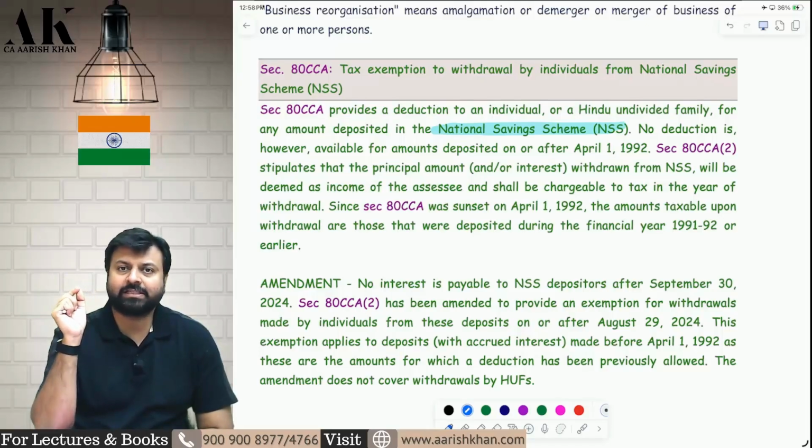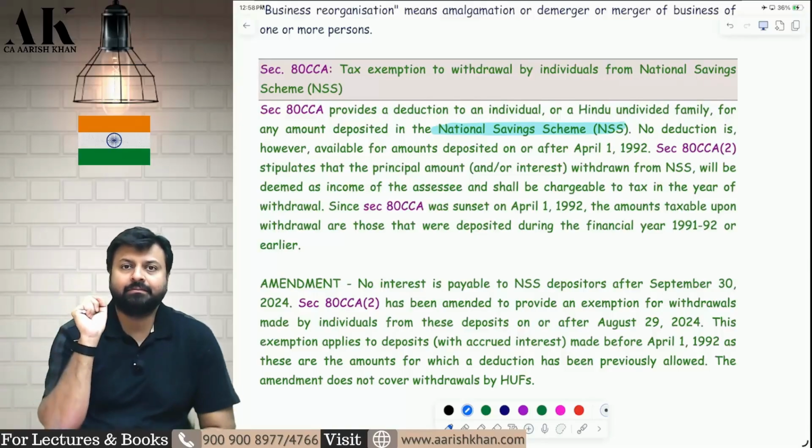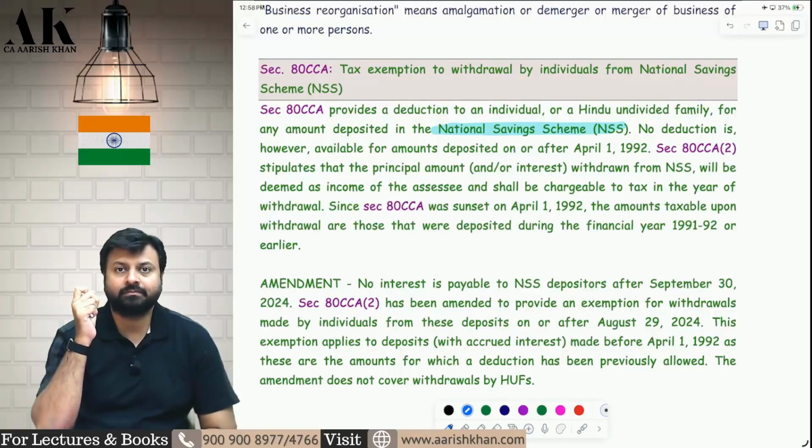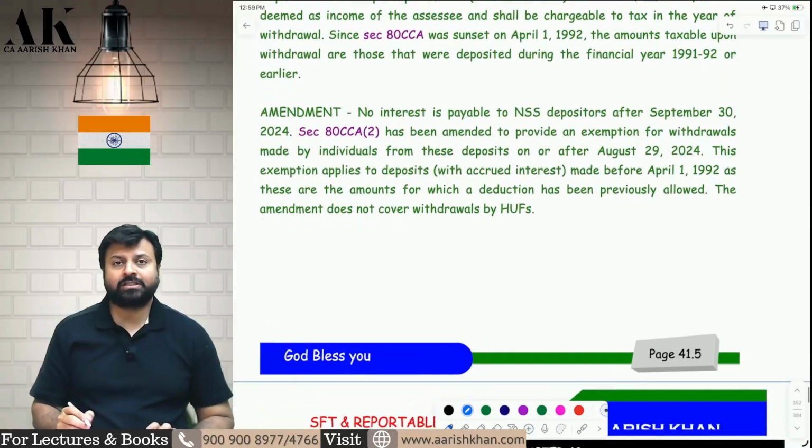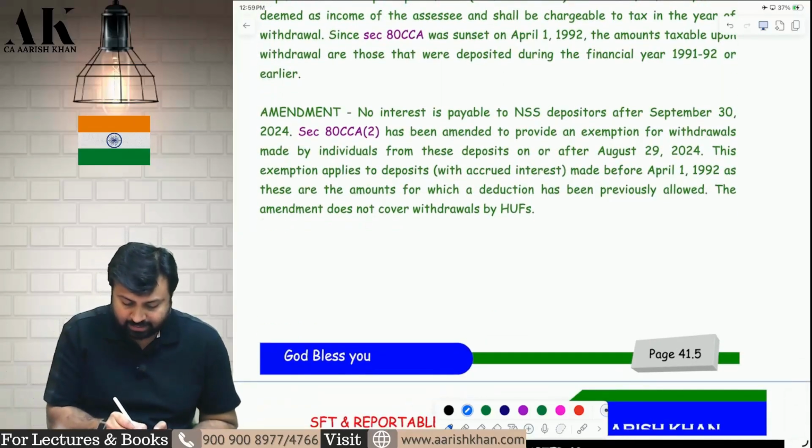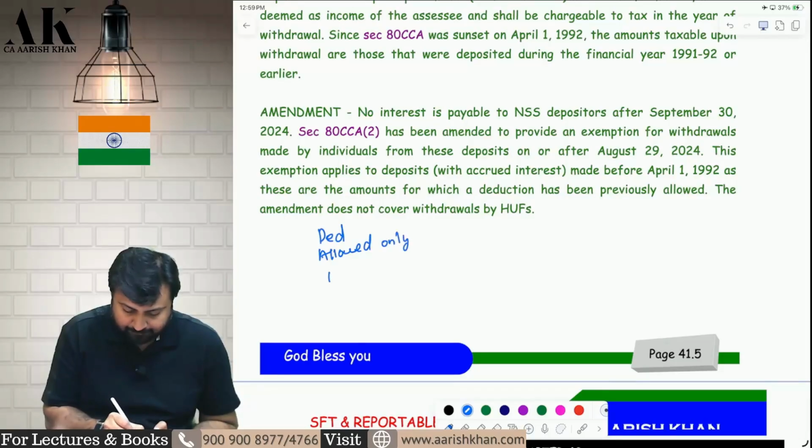Now, National Savings Scheme. There was a section 80CCA which used to say, in subsection 1, that if I contribute to the National Savings Scheme, I will get a deduction. But that deduction is allowed only if contributed till 31st March 1992.